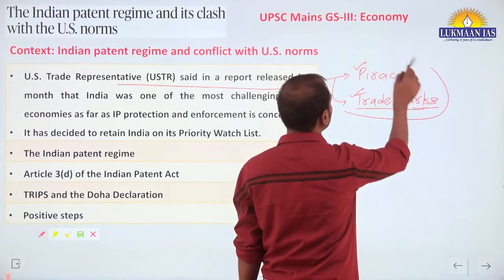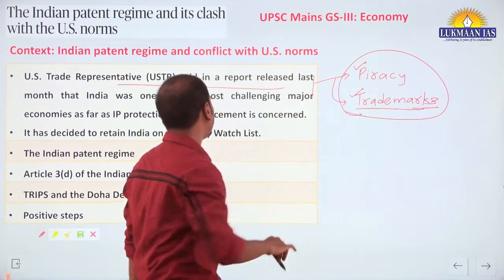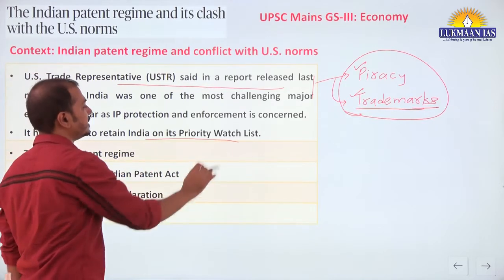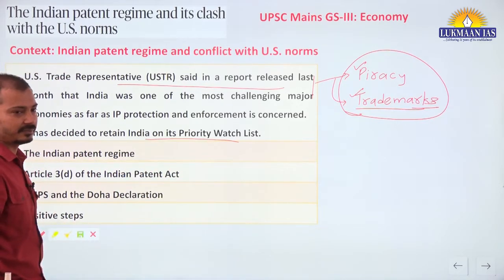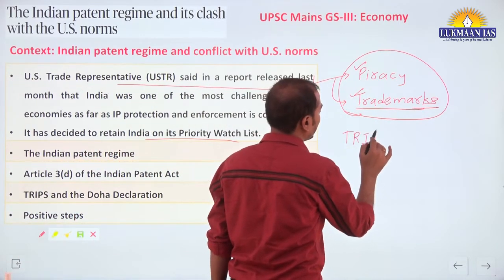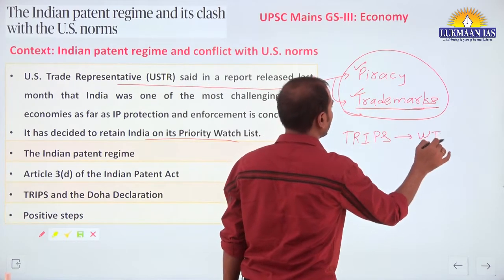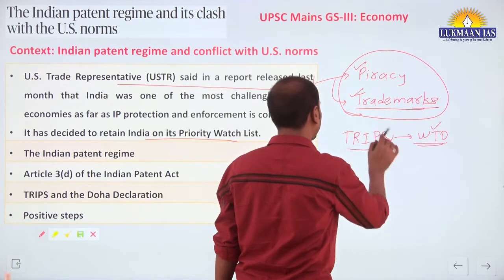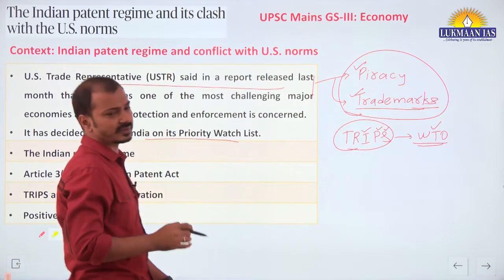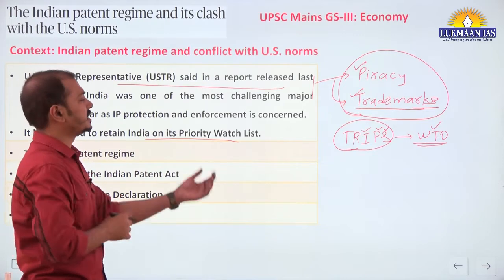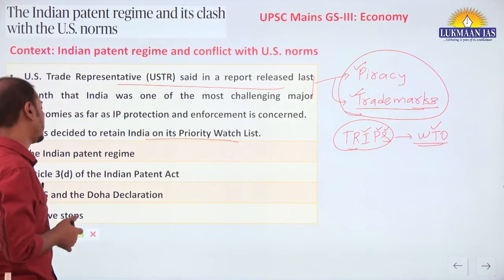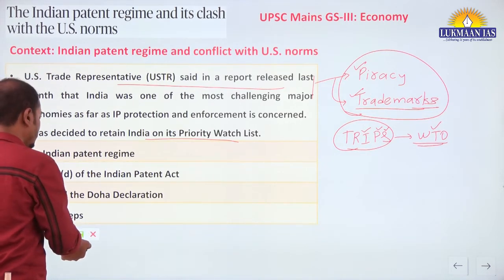All these issues are in conflict with US policy, and that's why the US from time to time raises this concern with India. You should also know that India has signed the TRIPS agreement at WTO. It is WTO's important agreement, trade related aspects of intellectual property rights. All WTO members are part of this TRIPS agreement, so it is of significance for India also.